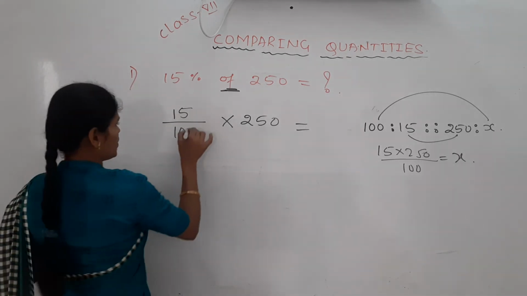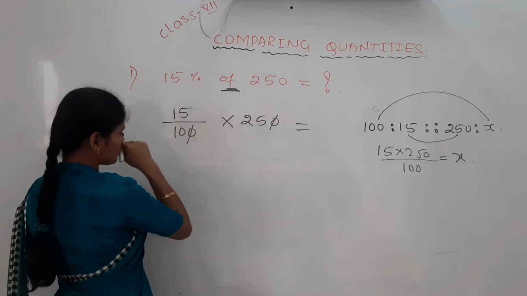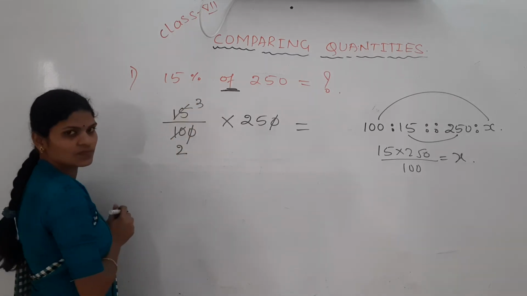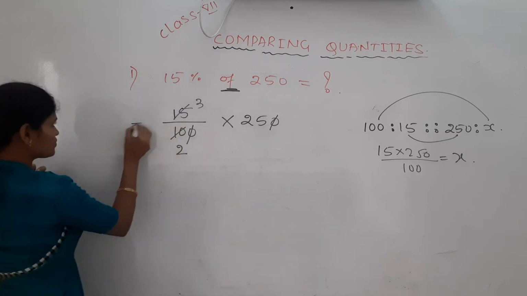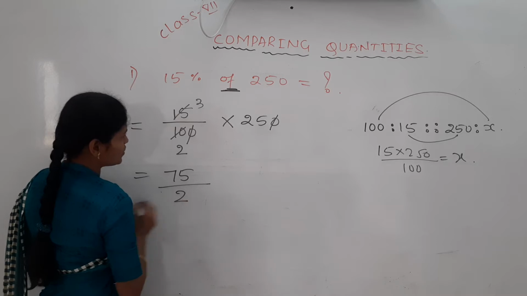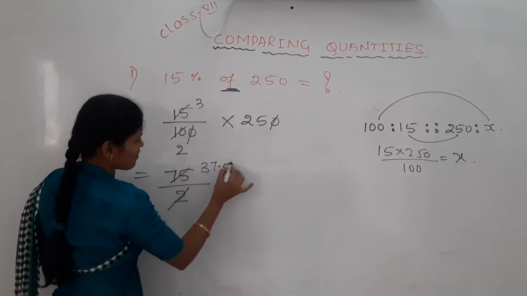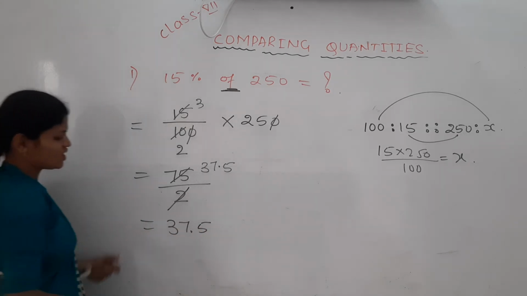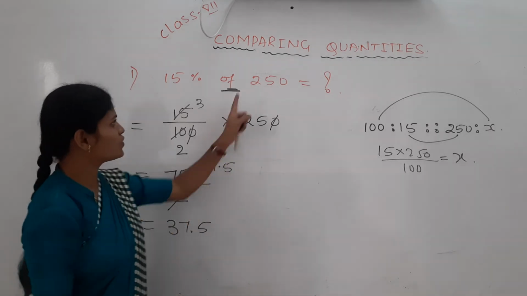Now the zeros get cancelled. It is a 10, it is a 25, it is a 15. 5 2s are 10, 5 3s are 15. Now 3 into 25 is how much? 3 into 25 is 75, divided by 2. 2 37s are 74, and then 37.5. So 15% of 250 is how much? 37.5.